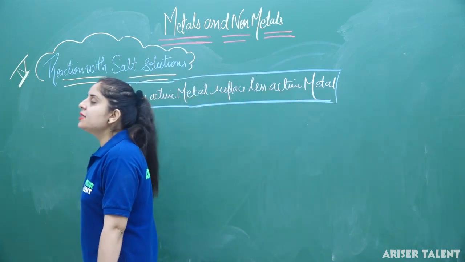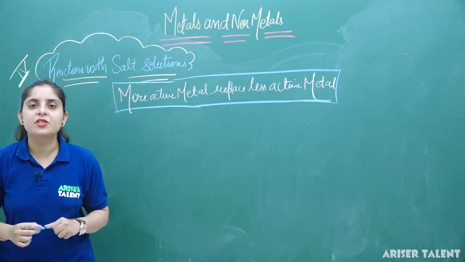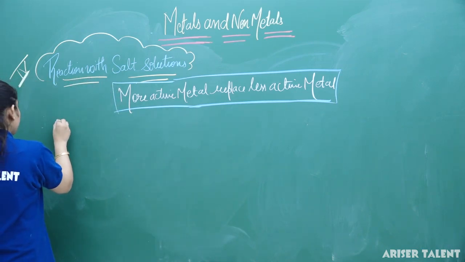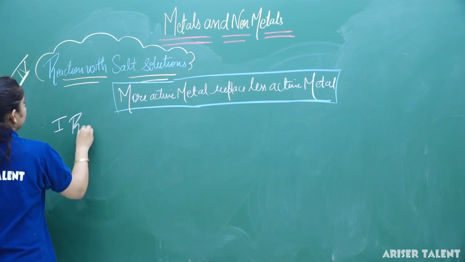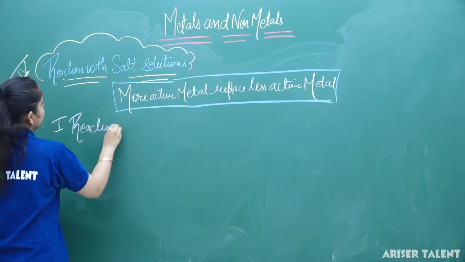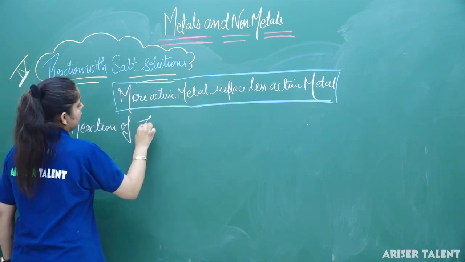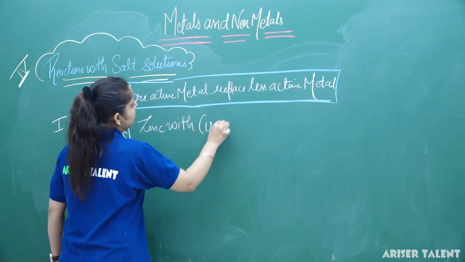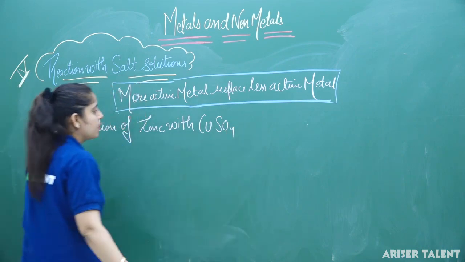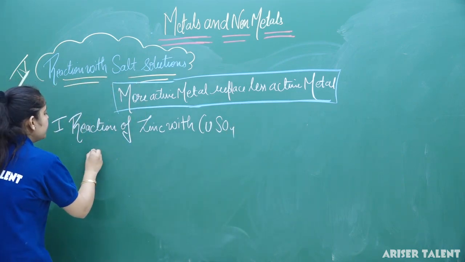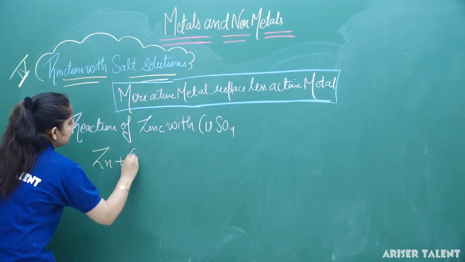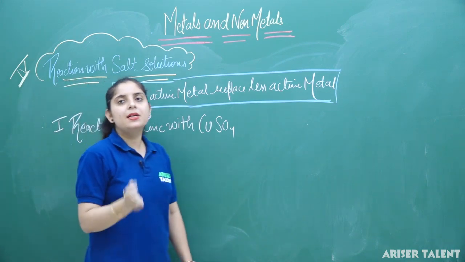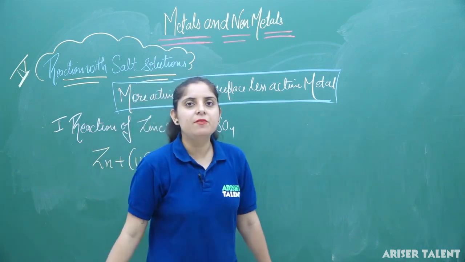In the first case, we are considering the reaction of zinc with CuSO4. So the reaction will be zinc plus CuSO4. What will happen whenever you dip a strip of zinc in a copper sulphate solution?